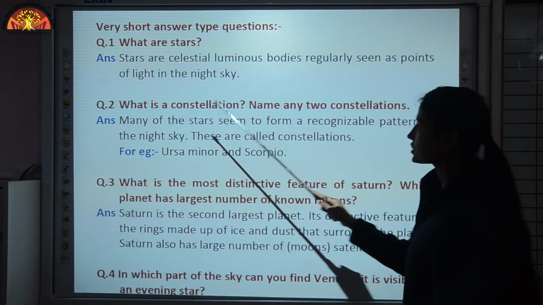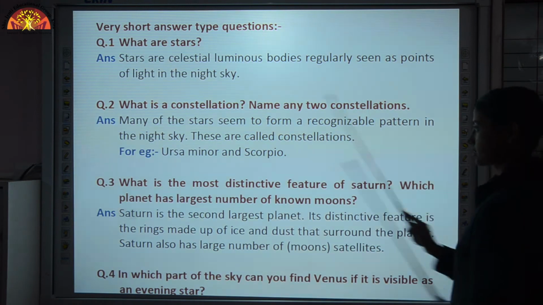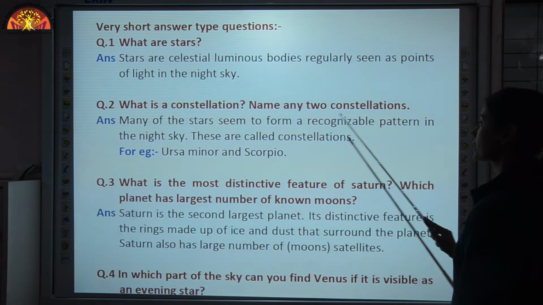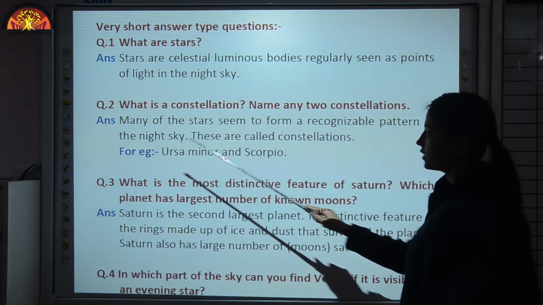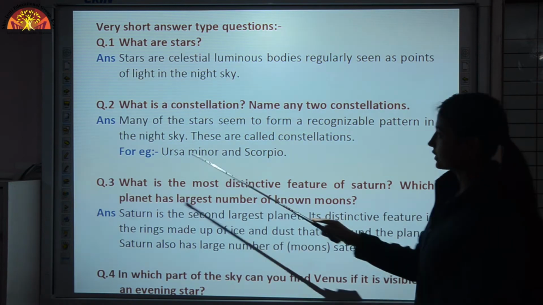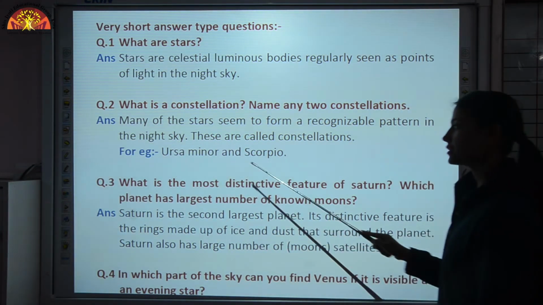What is a constellation? Name any two constellations. Constellation is what? Many of the stars seem to form a recognizable pattern in the night sky, and these are called constellations, the group of those stars. And examples are Ursa Minor and Scorpio.